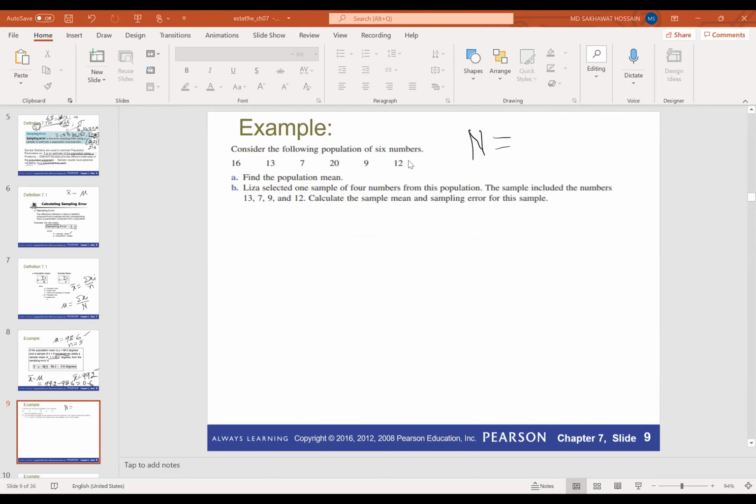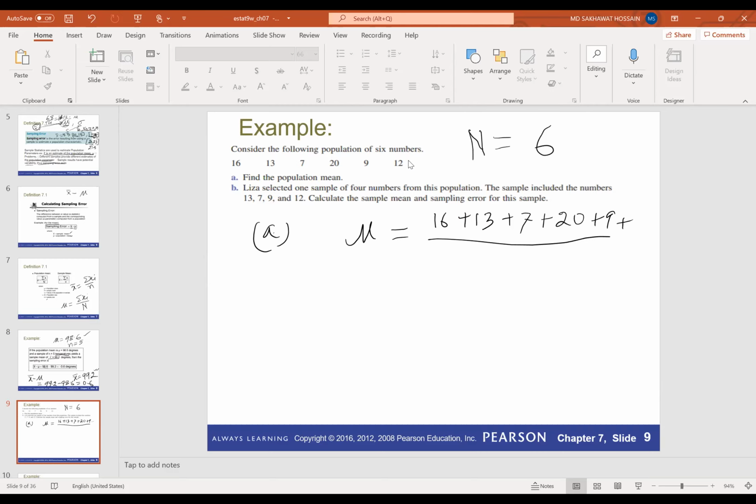So the population size is 6. Find the population mean. So the first part is we have to find the population mean mu. So mu is equal to 16 plus 13 plus 7 plus 20 plus 9 plus 12 divided by 6.